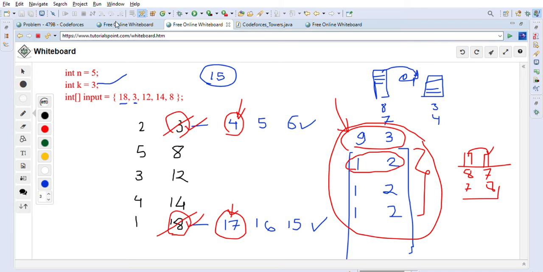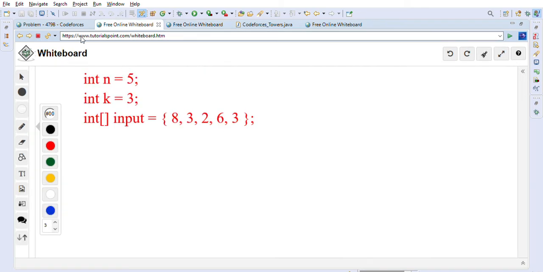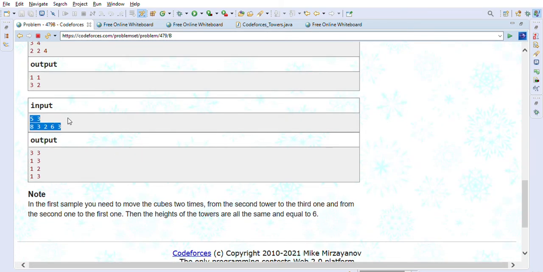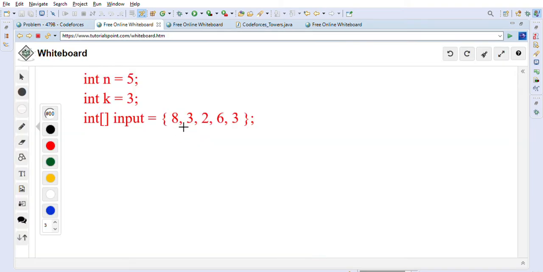So let us take another example here that they have given. This is the example they have given us. So let's take a look at this example. So again, let's go through the same approach that we have formulated. So here first we will create the tower objects and we will keep them in the TreeSet, right? So let us create the tower objects. So 2 is the minimum.